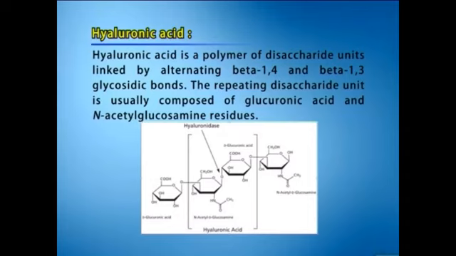Hyaluronic acid. Hyaluronic acid is a polymer of disaccharide units linked by alternating beta-1,4 and beta-1,3 glycosidic bonds. The repeating disaccharide unit is usually composed of glucuronic acid and N-acetyl glucosamine residues.